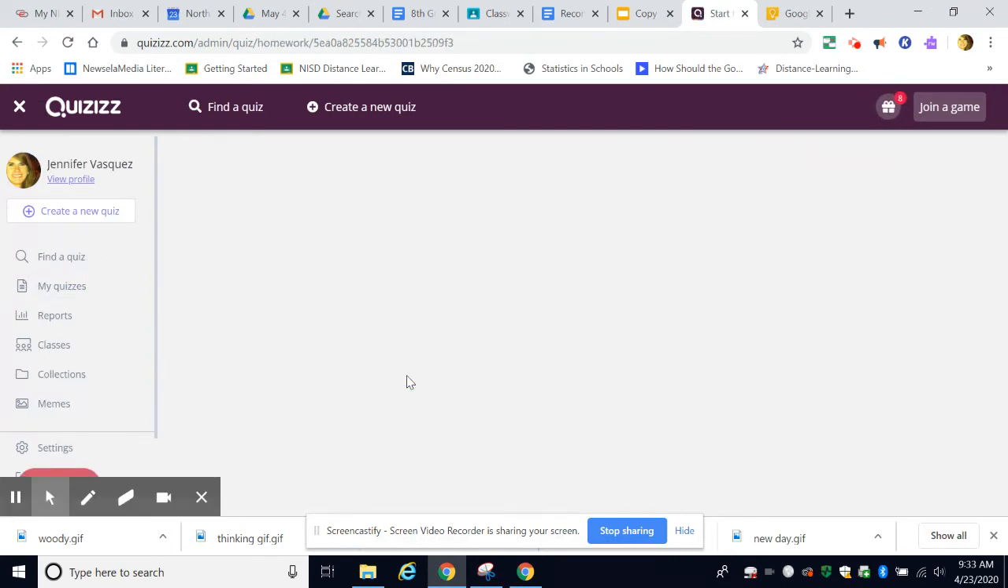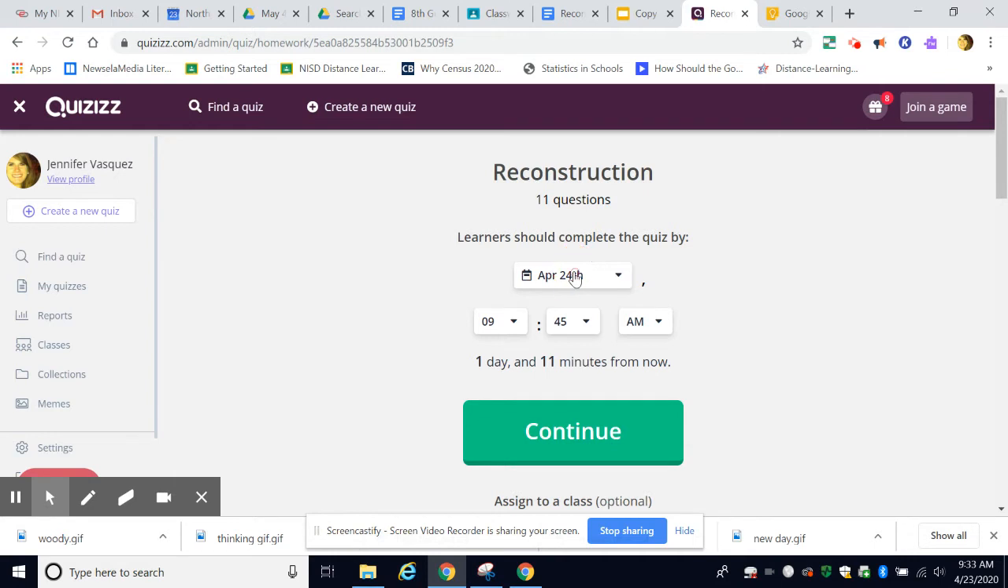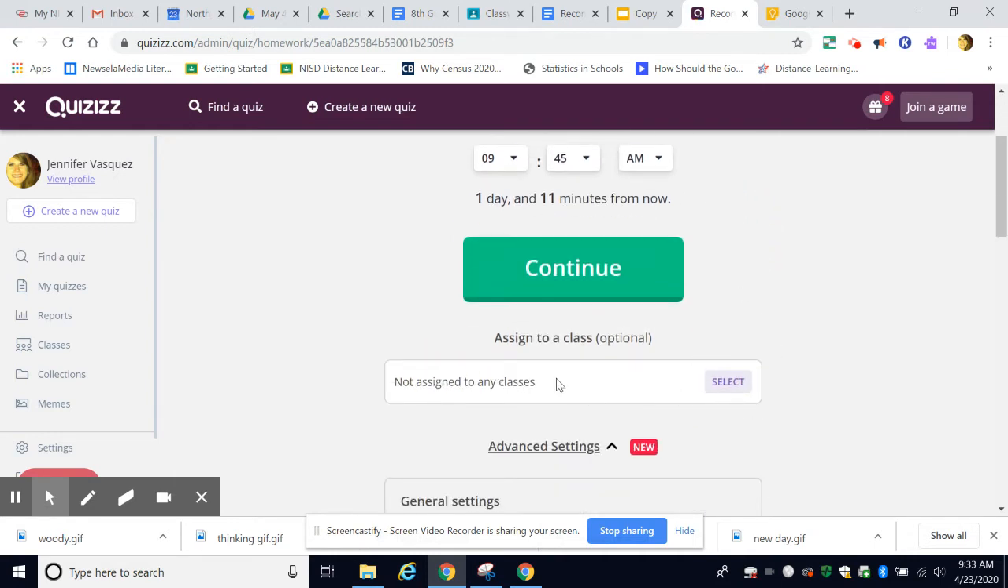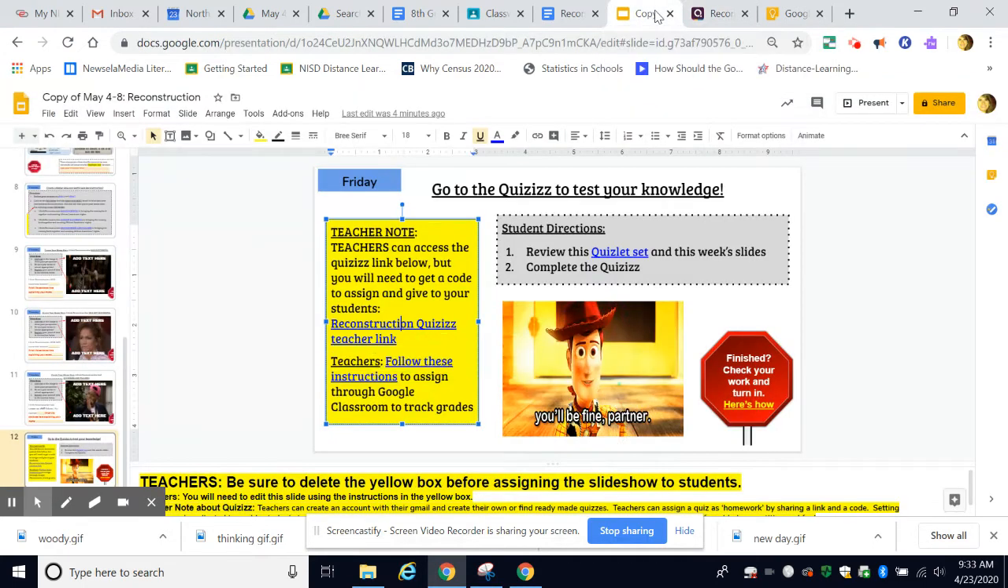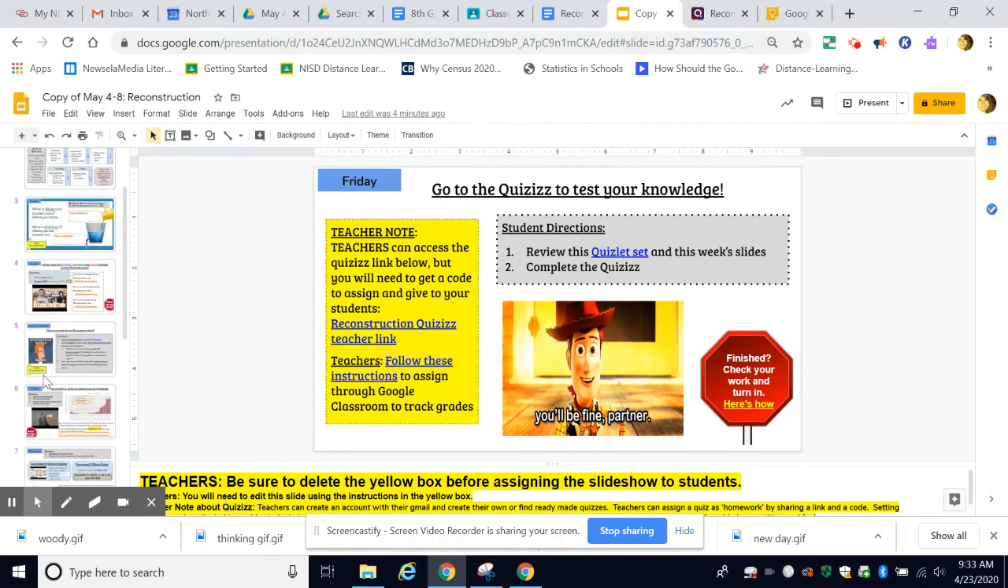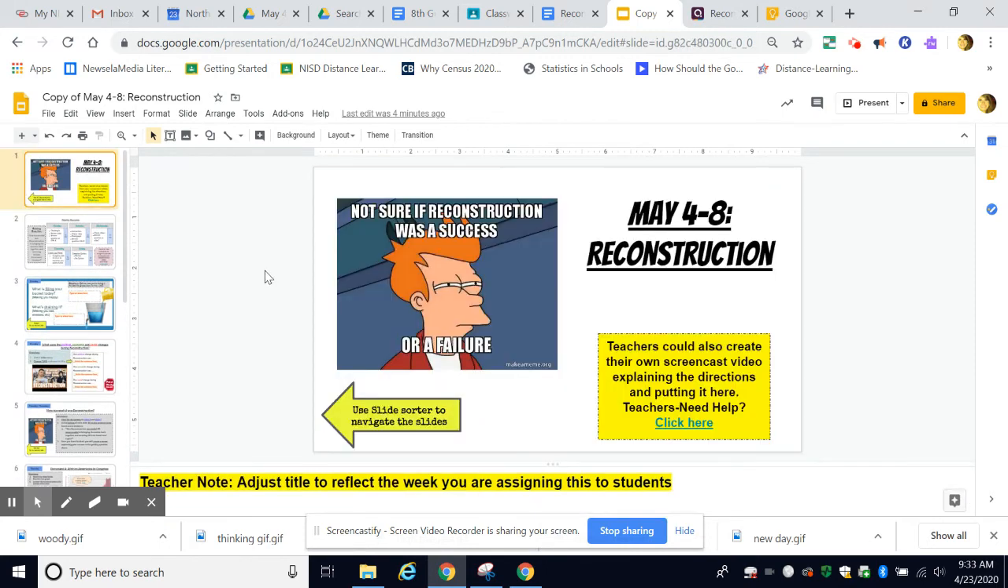So from this link, you can choose to assign it as homework. You can schedule when you want students to take it. And then this section right here will actually allow you to assign it through Google Classroom, which makes it super easy for you to assign grades and to keep track of grades on that assignment. So if you want instructions for how to integrate quizzes in Google Classroom, you can take a look at that link there.